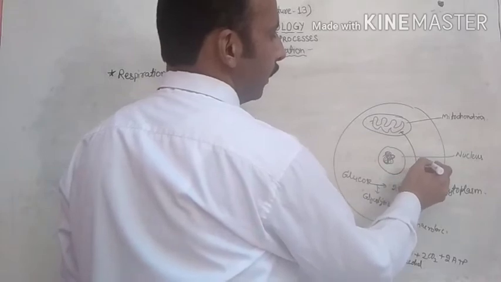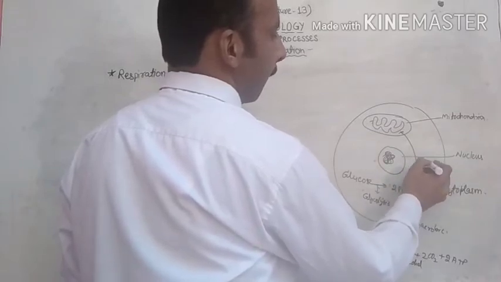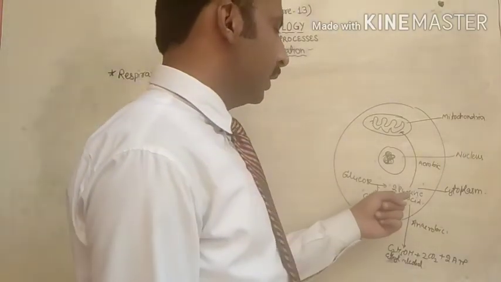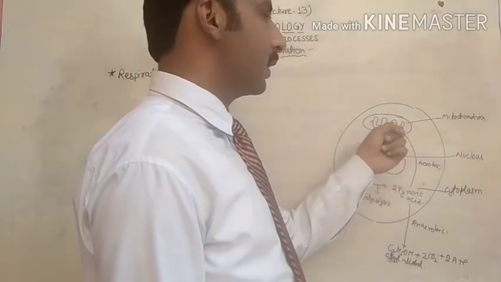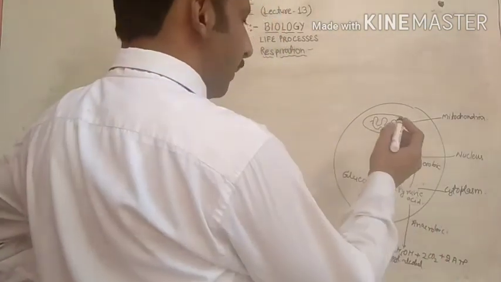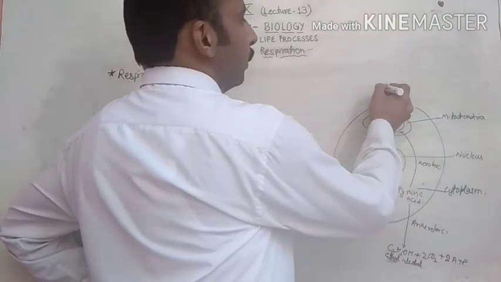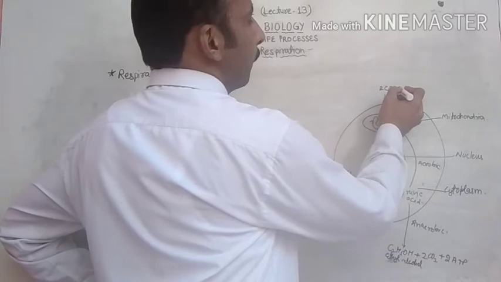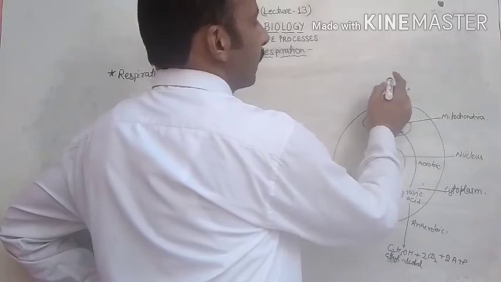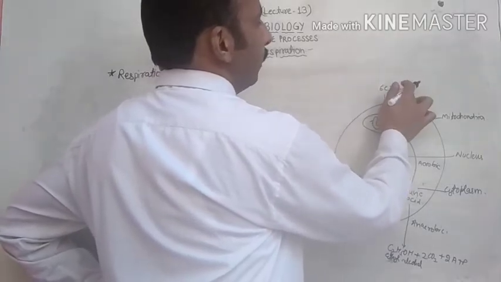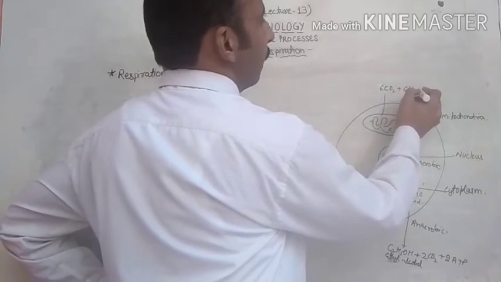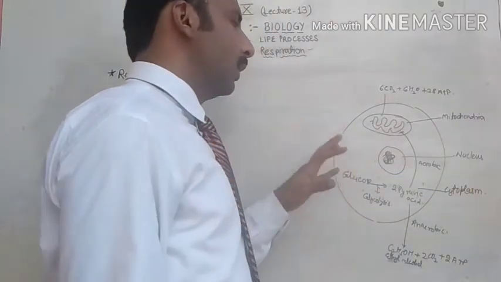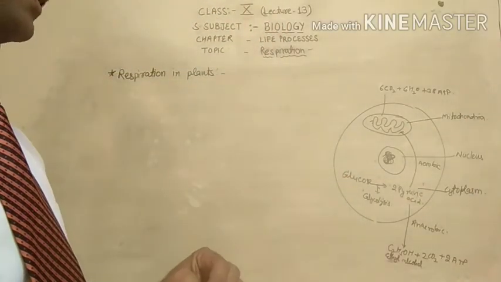In aerobic respiration, this pyruvic acid enters into the mitochondria, and in the mitochondria it is broken down into six molecules of carbon dioxide, 6 molecules of water plus 38 ATP. This is the actual path by which the respiration process takes place.